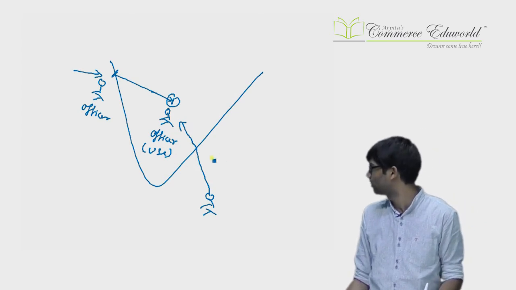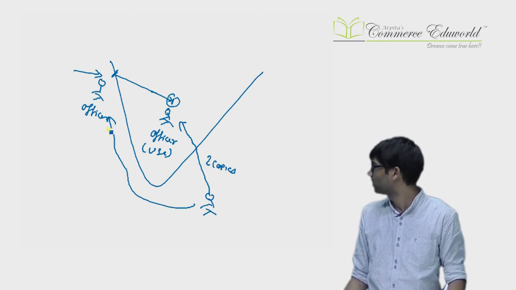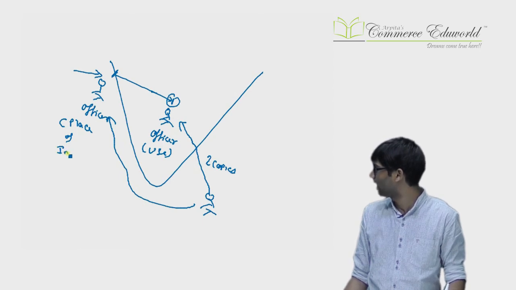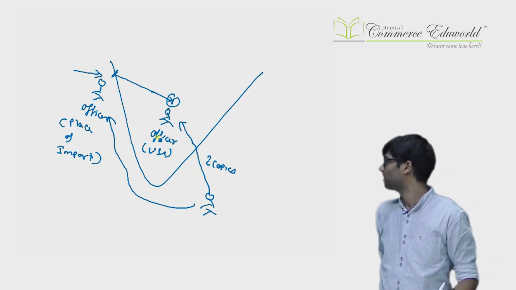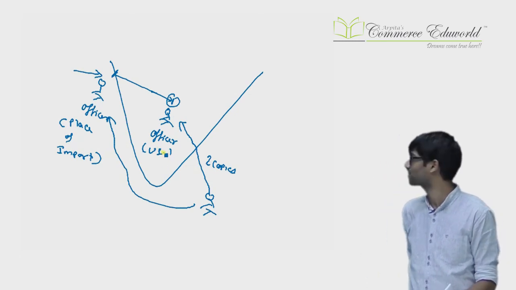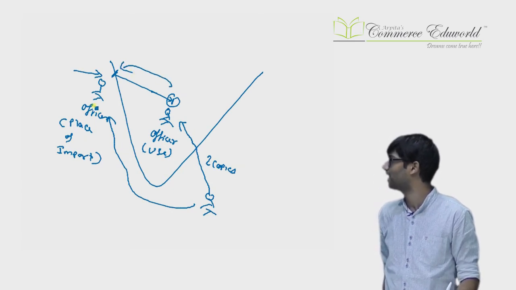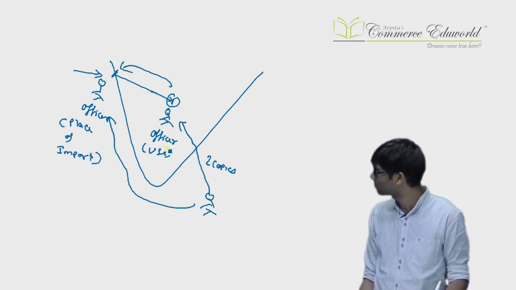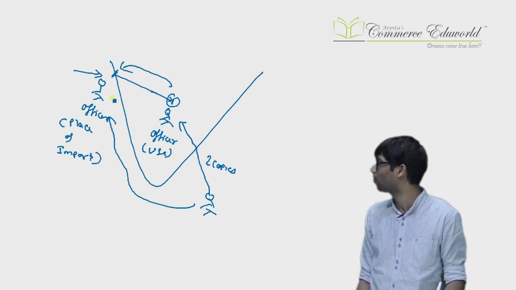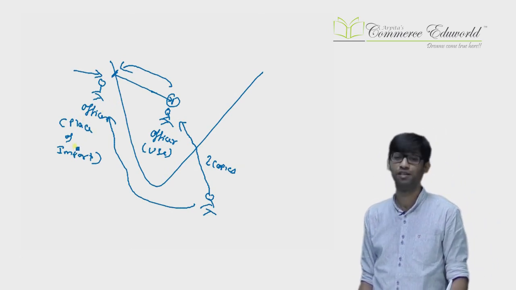This application will be made in 2 copies. He will also make 1 copy of the application to this officer, the officer at the place of import, and he will tell him, I have already filed the application to the officer at the place of use. The officer at the place of use will verify the same, and if he considers everything is correct, he will forward the 1 copy to the officer of customs, saying kindly allow the goods to be imported. Now what has happened is, we had given 2 copies to the officer at the place of use. Out of those 2 copies, he has forwarded 1 copy to the officer at the place of import. He is also a customs officer, but he is at the place of import.